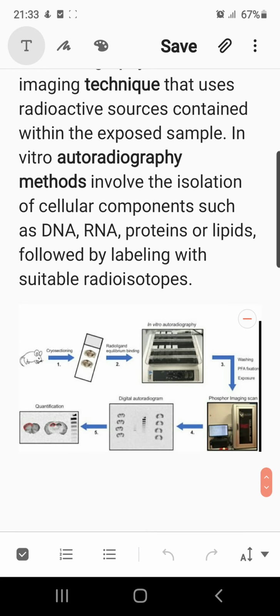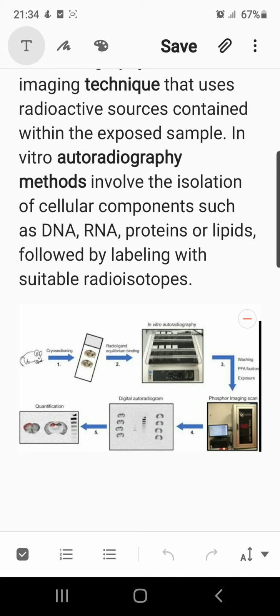As you can see here in the sample, cryosectioning of the organism's sample is taken out, radiolabeled equilibrium binding is done, and now in vitro autoradiography is performed. Then comes washing and exposure, where a phosphor imaging scanner is used to identify the radiolabeled chemicals.